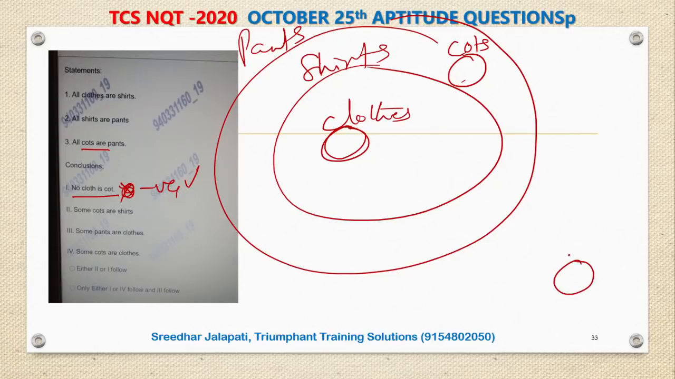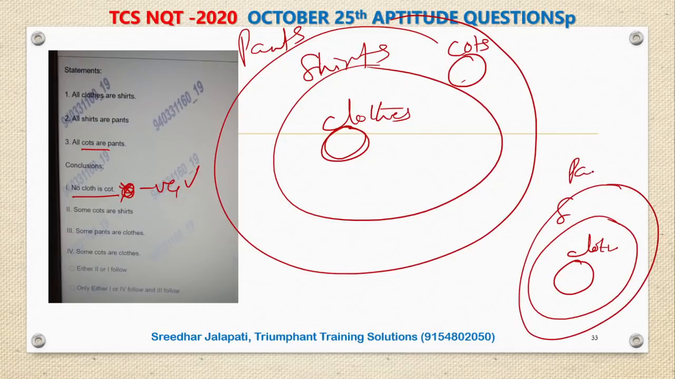What is the first statement? All cloths are shirts. Second, all shirts are pants. And third, all coats are also pants. I can write coats here. Then this first one, no cloth is a coat, has become false. Now that has become false in the alternate Venn diagram, AVD. This is BVD, the basic Venn diagram. So the first one is false.